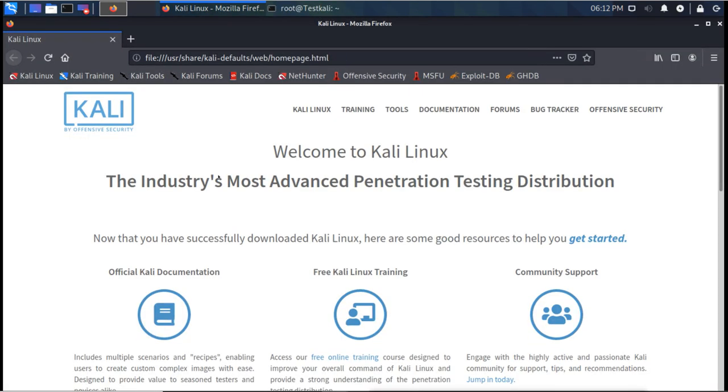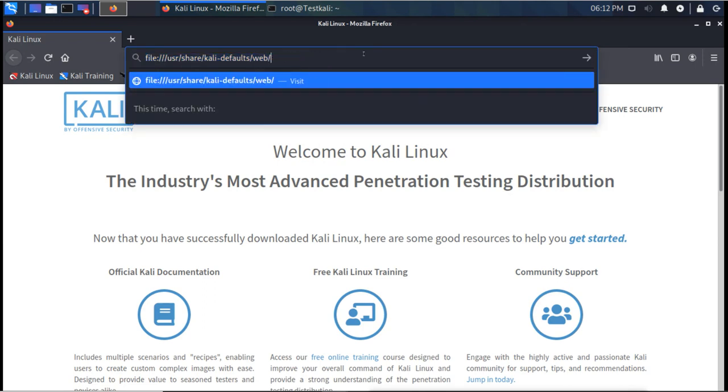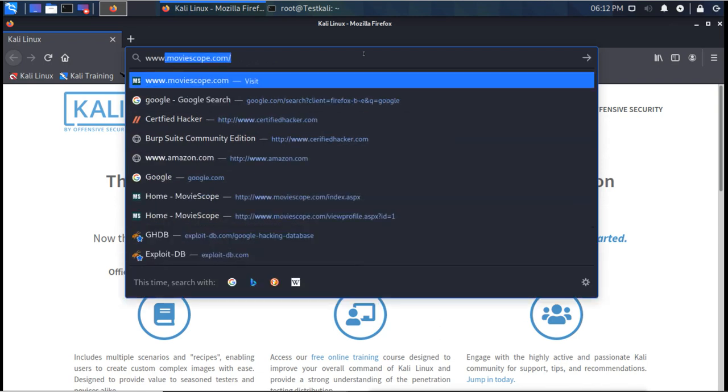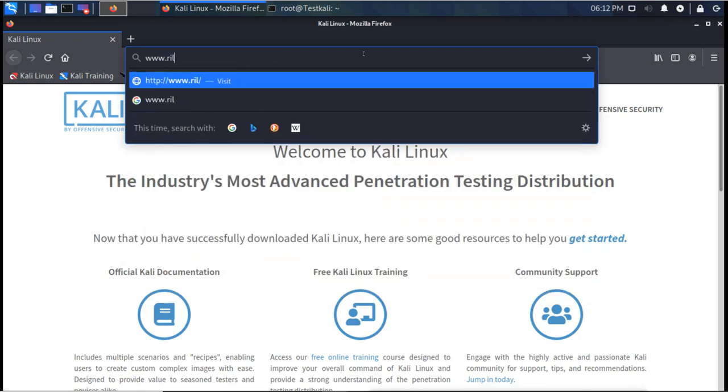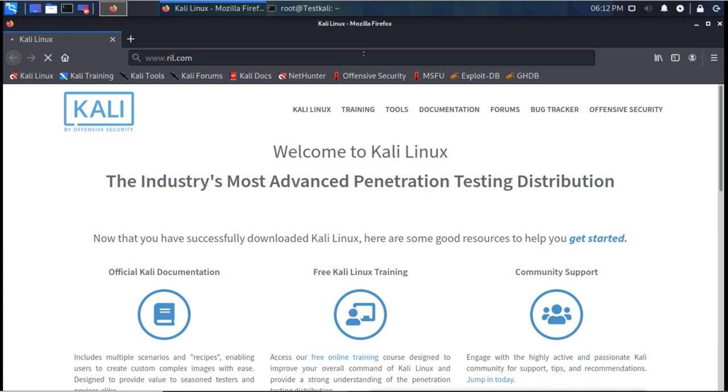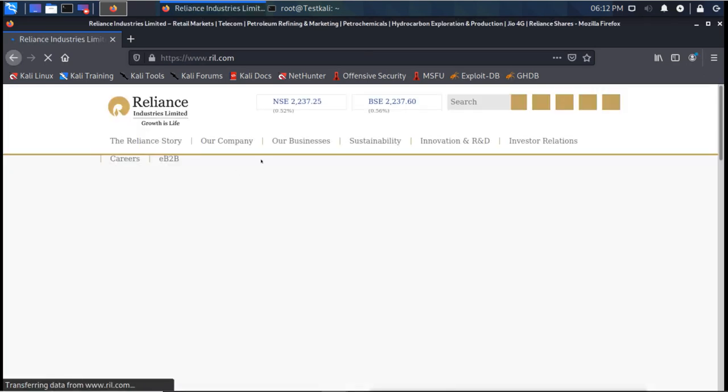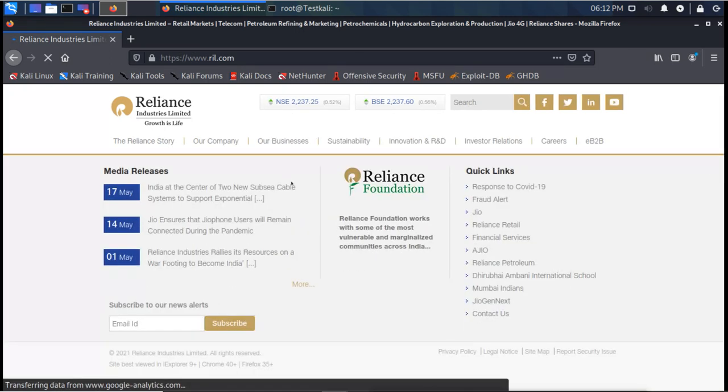If I try to access the site, now I can access the site. Why? Because the site is available. Now the server is connected, the server is accessible, but only through the protocol HTTPS.